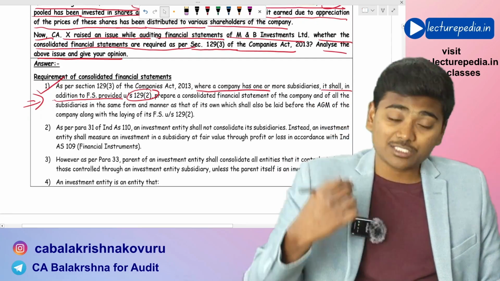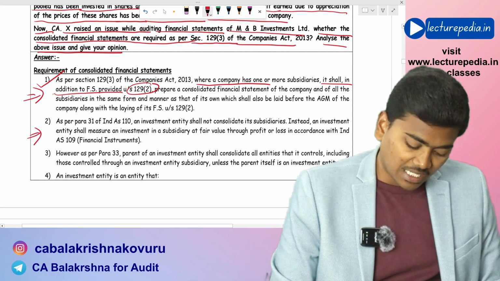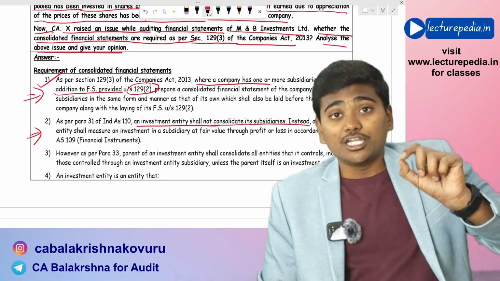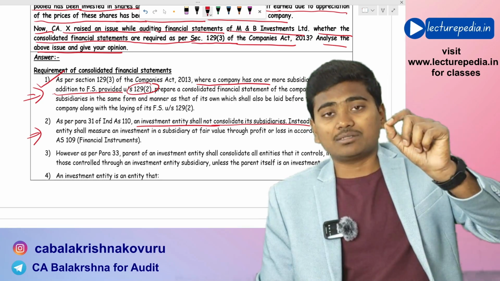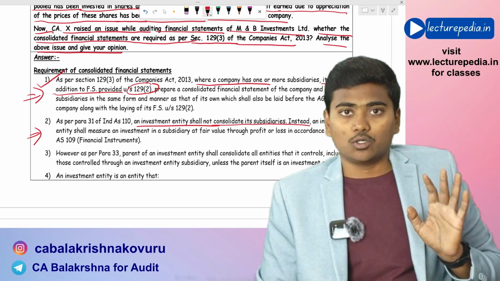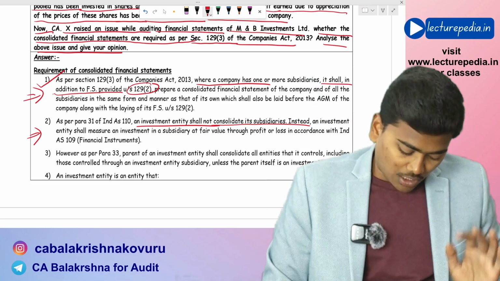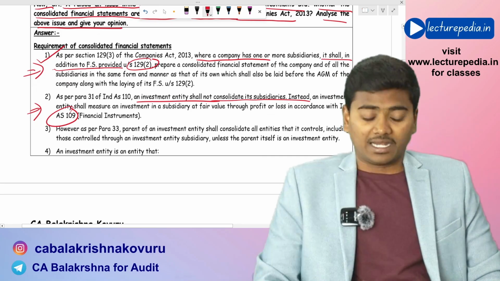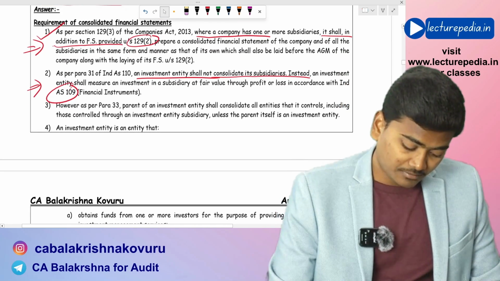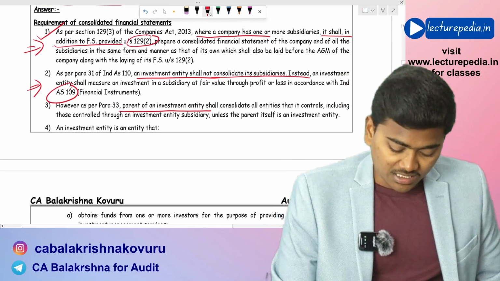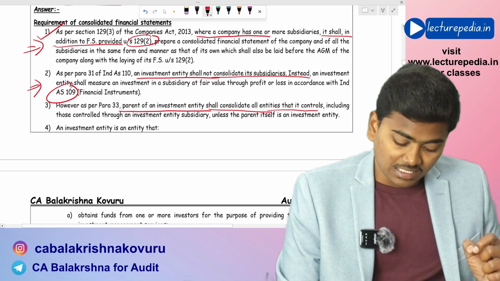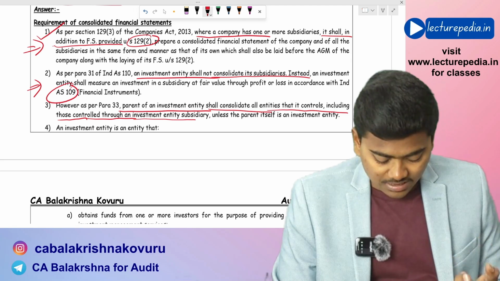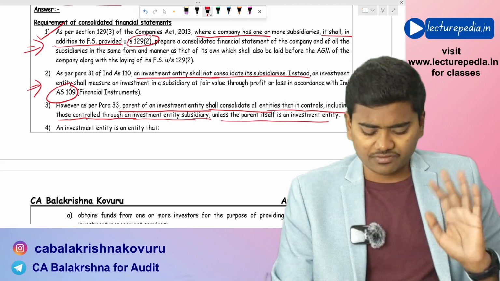After that, as per Ind AS 110, an investment entity shall not consolidate its subsidiaries. Instead, it should value its investment in the subsidiary through FVTPL, fair value through profit and loss, as per Ind AS 109. However, the parent of an investment entity shall consolidate all entities that it controls, including those controlled through an investment entity subsidiary, unless the parent itself is an investment entity.